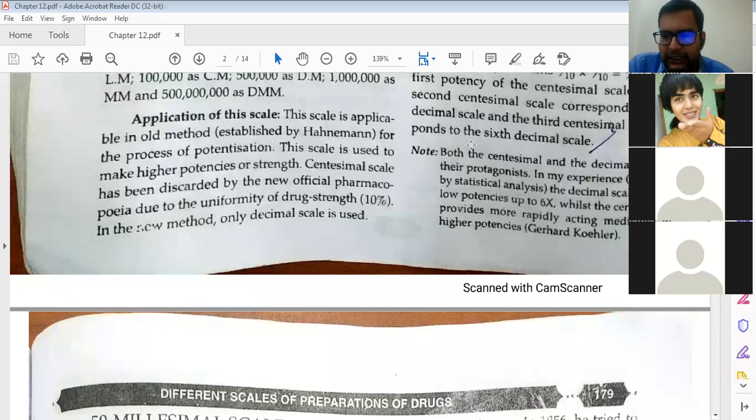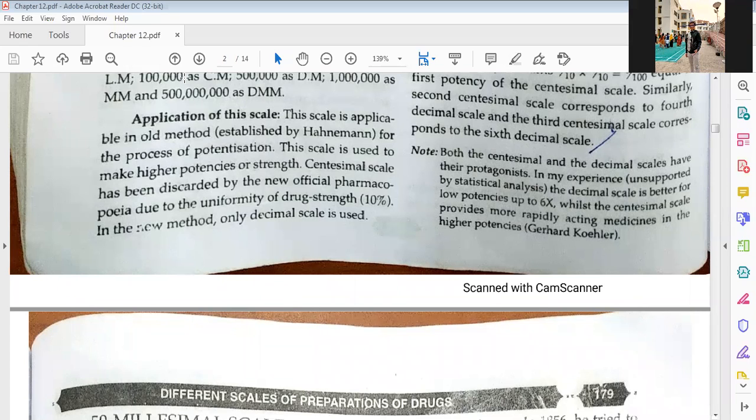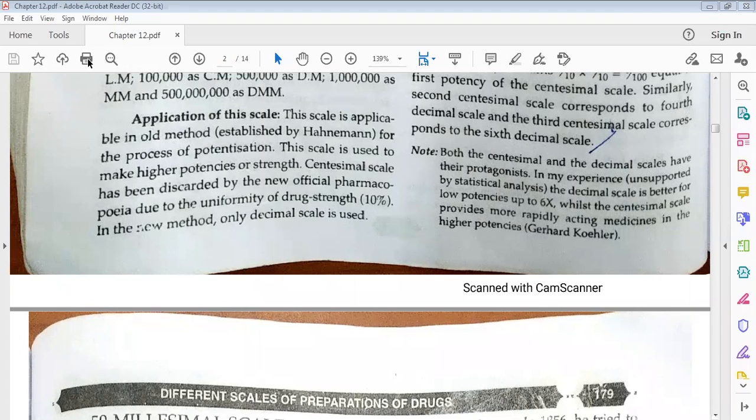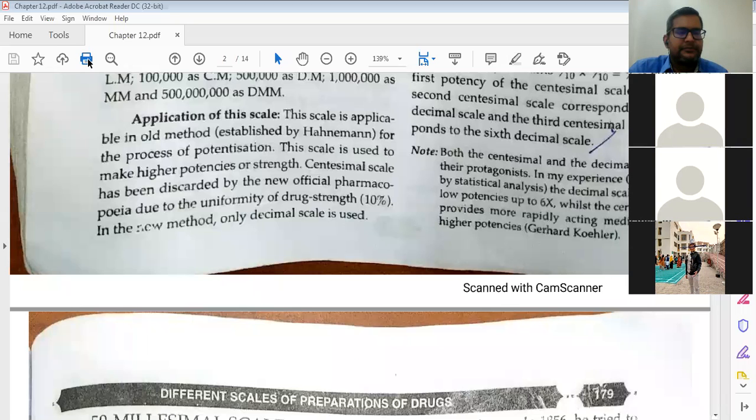That is what Athar wants to explain to you. Understood or not? Yes, sir. Sometimes the examiner asks, is 1C equal to 2x, is it not? Then you have to tell that practically it is not possible, but theoretically or mathematically it is okay. Okay, so this part is done.